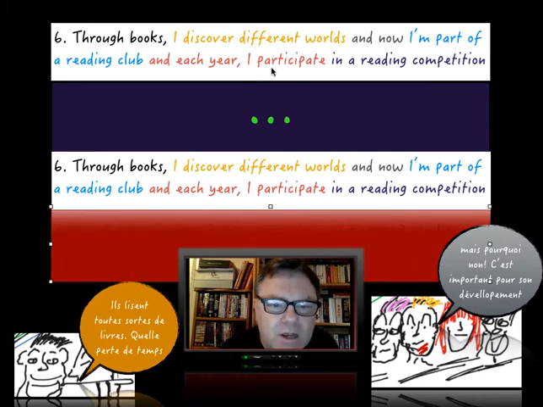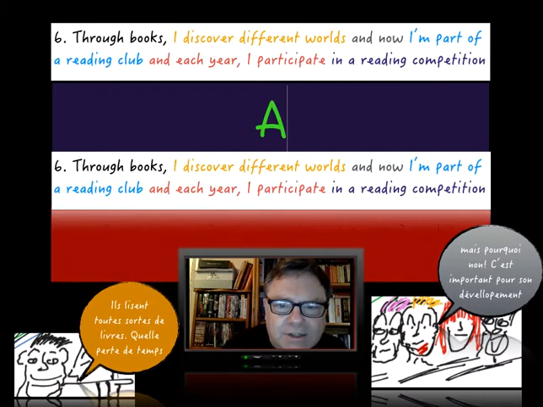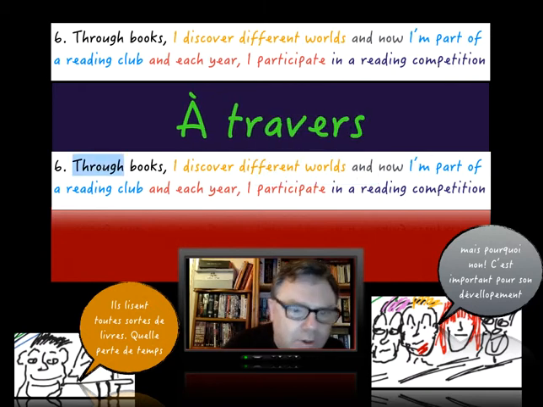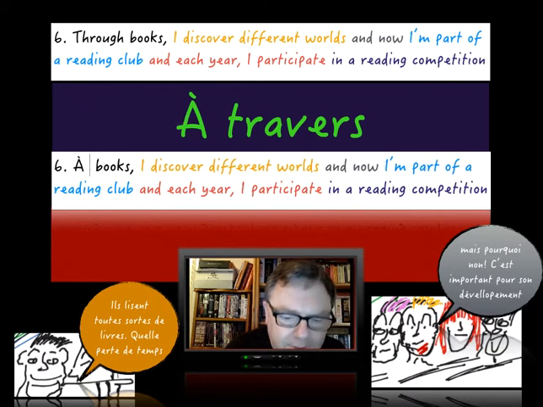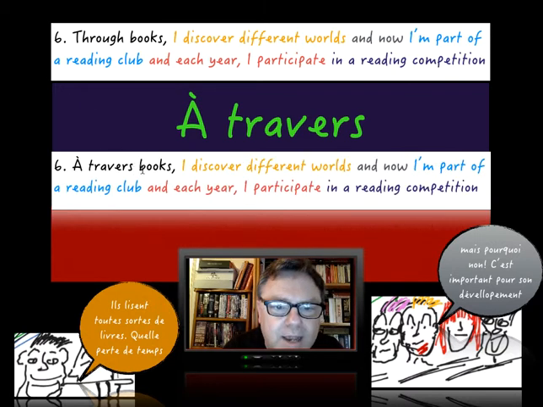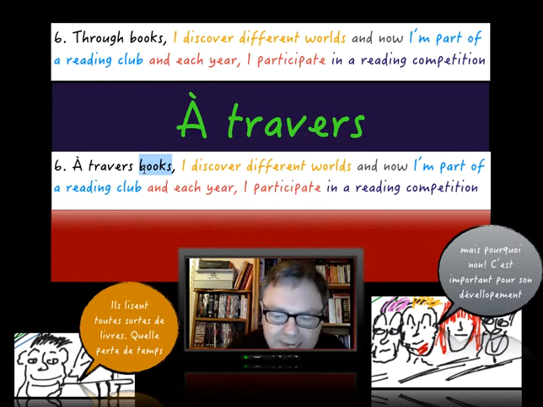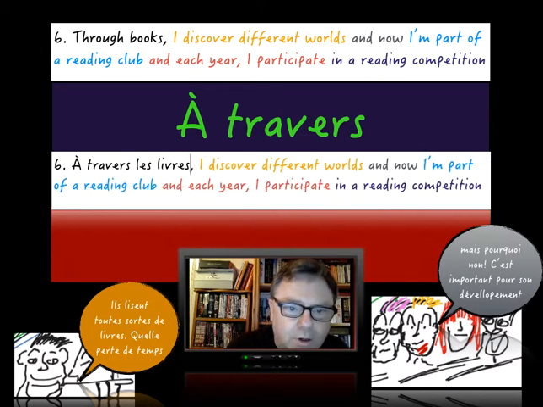Right, here we go. Number 6. Fantastic new phrase here, ladies and gents. We haven't used before. À travers. Okay, through. So, we got à, and then we got travers, comme ça. So, à travers. So we're looking at number 6 here, ladies and gents. Les livres, the books.